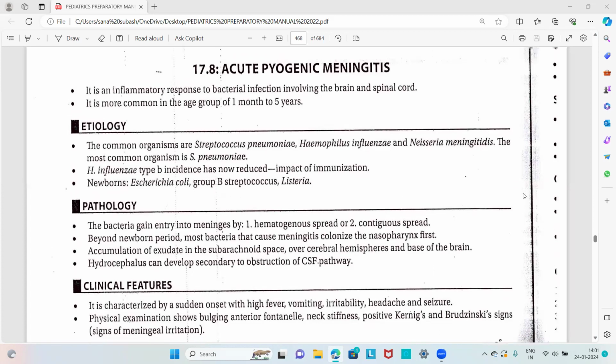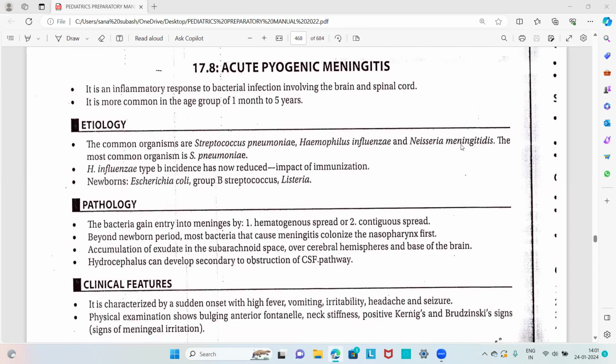So first we have to start with acute pyogenic meningitis. As an introduction or definition, the suffix -itis means inflammation. So it is an inflammatory response to bacterial infection involving the brain and spinal cord, and it is more common in the age group of 1 month to 5 years.